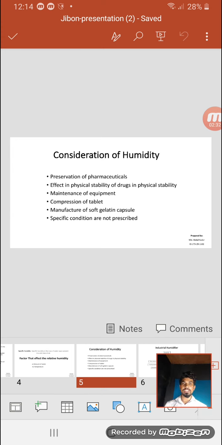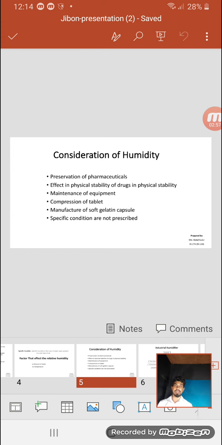Consideration of humidity. Preservation of pharmaceuticals: substances absorb moisture and undergo chemical degradation when exposed to excessive humidity. It also affects the physical stability of drugs and dosage forms: gelatin capsules absorb moisture and become soft and sticky. Hard gelatin capsules lose water and become dry and brittle in low humidity.